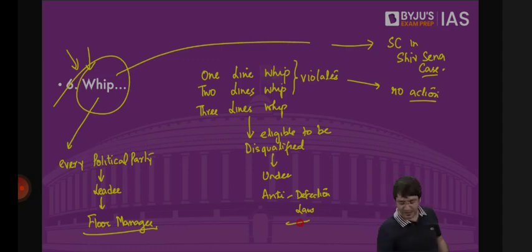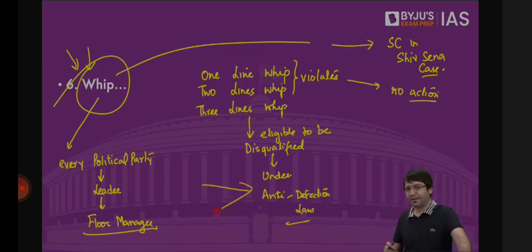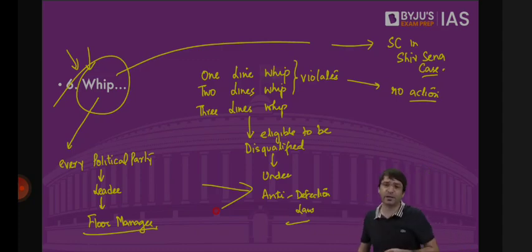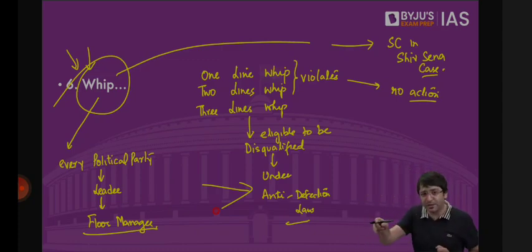And what is this one-line whip? The whip basically is, in one line, telling the members of parliament that tomorrow there is going to be a session of the Indian parliament, informing them that there is going to be a session. Whether you attend or not doesn't matter. No action will be taken against you. Now, two lines. There is going to be a session of Indian parliament. There is going to be a discussion on this bill. There is going to be voting on this bill as well. Please come. Whether you come or not, vote or not, doesn't matter. No action will be taken.